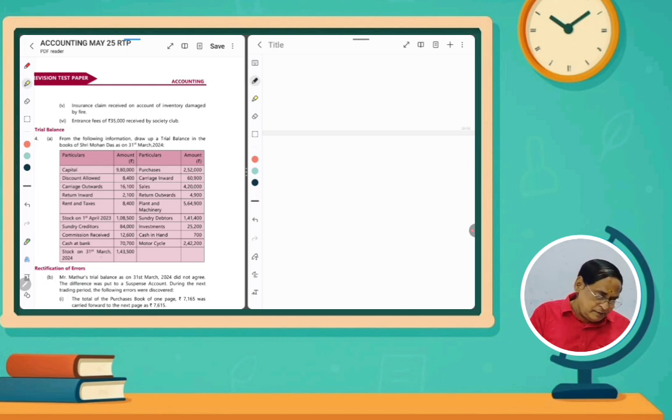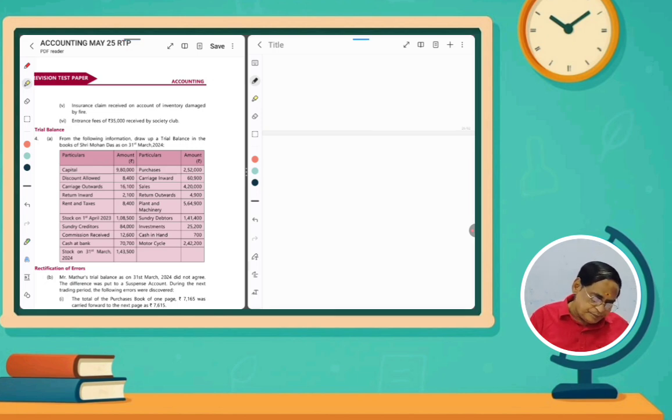And then purchases, debit. Carriage inwards, debit. And then sales, credit. Return outwards means purchase returns. Purchase means debit, purchase return means credit. So return outwards, credit. Plant and machinery, debit. Sundry debtors, debit. Investment, debit. Cash in hand, debit, because it is an asset. Motorcycle, it is an asset, debit. If you write like that and then total, it will automatically tally. You can easily prepare it, so no need of explaining this one. Okay, the total must be equal, otherwise we will do it.